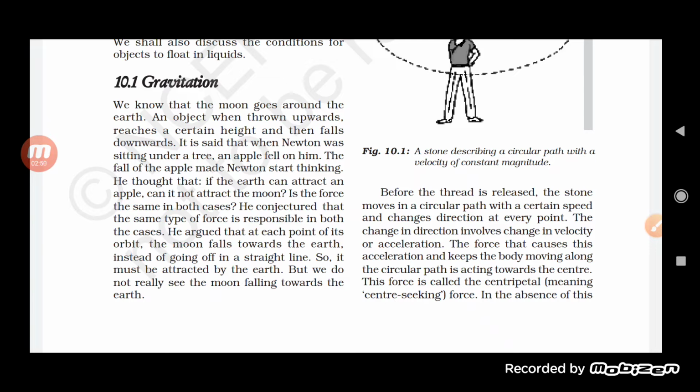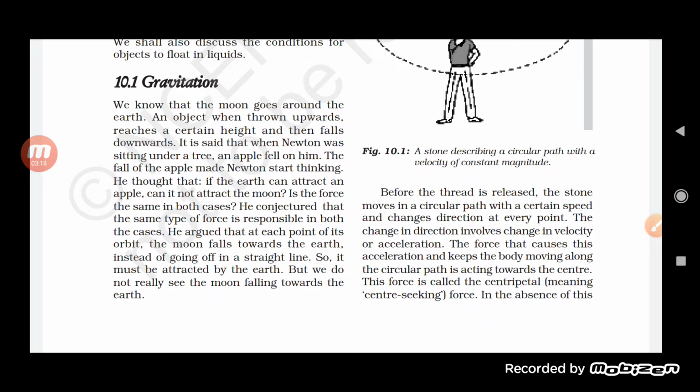It was Newton who was sitting under a tree, and when an apple fell on him, he started thinking about why the apple falls downward, why the apple does not fall in the upward direction. So he thought that the thing which we throw in the upward direction comes back in the downward direction.